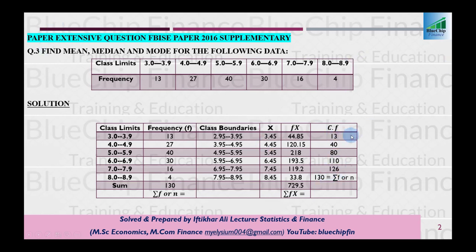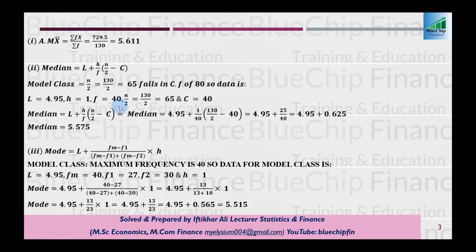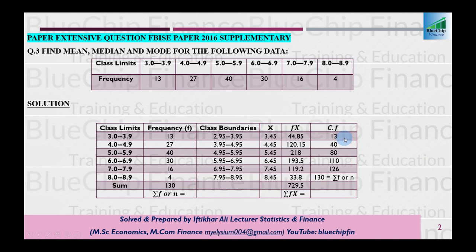After the calculation of cumulative frequency, first of all we choose our median class. For this purpose we calculate N divided by 2. N is 130, so N by 2 is 130 divided by 2, which is equal to 65. We locate this 65 in the cumulative frequency, and as you can see, this 65 falls in the cumulative frequency of 80. So this should be your median class for the calculation of median.